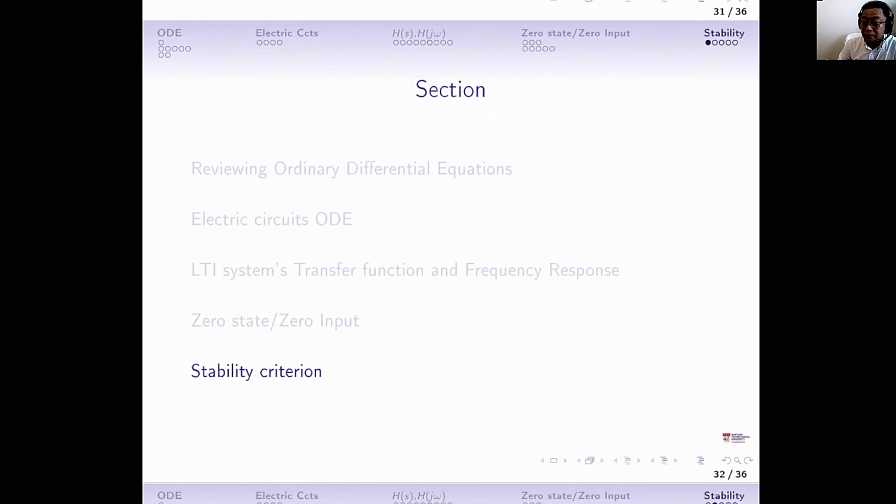We are now in section 5 of part 4b, where we are going to talk about the stability criterion, and this is page 32.